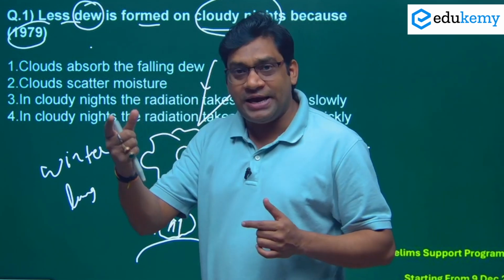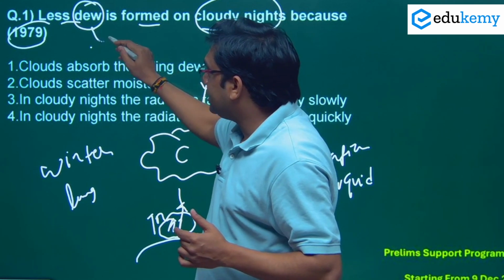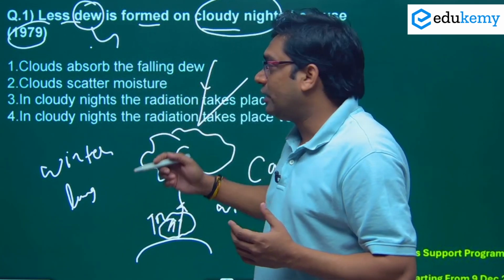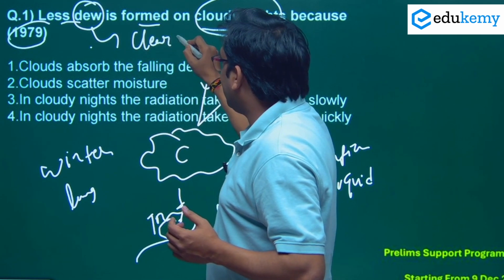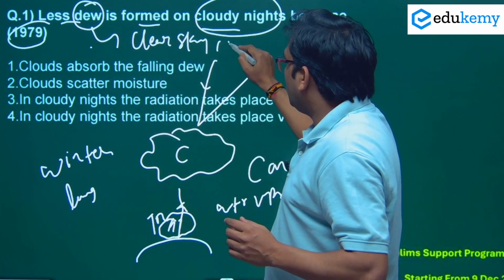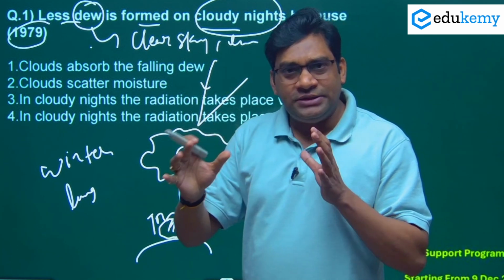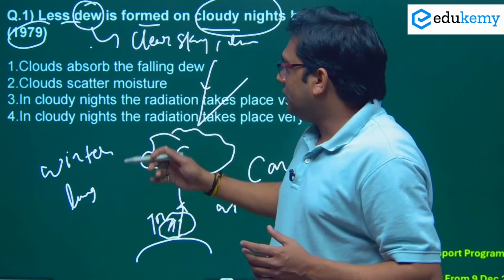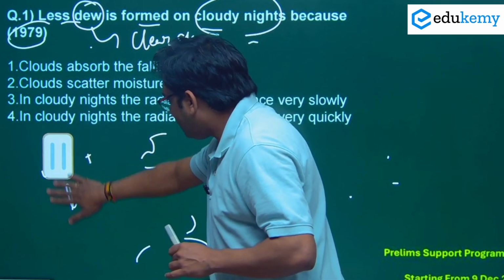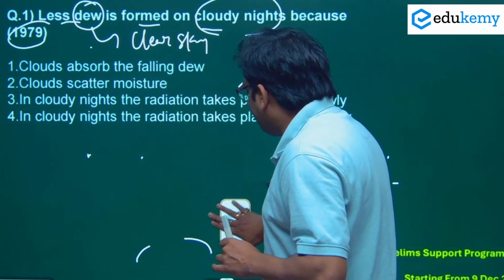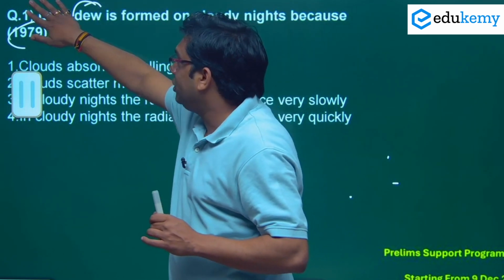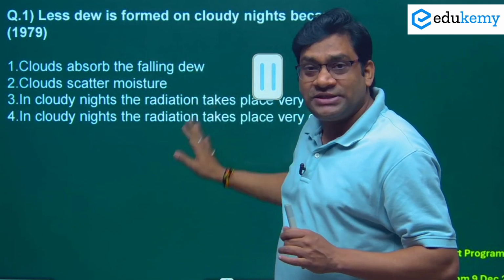In a cloudless sky, what are the conditions for the formation of dew? In which condition will dew form? A clear sky, which basically means a cloudless sky, a long winter night, and calm air. These are the conditions when dew is formed. So let's see the following options. How to attempt this question? Before attempting it, you must know the concept of dew and why dew is formed on a cloudless, winter night.